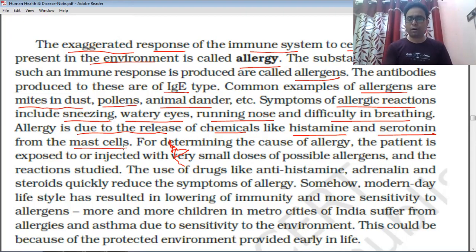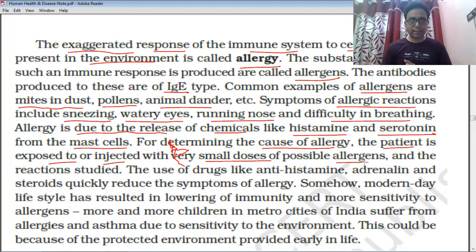Now, how do you determine the allergy? When a person suffers from allergy and goes to the doctor, the doctor tries to determine the cause of the allergy. But how do they find out the cause? The patient is exposed to or injected with a small dose of the allergens.